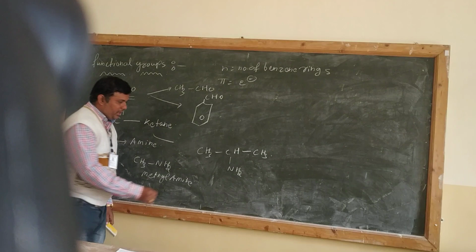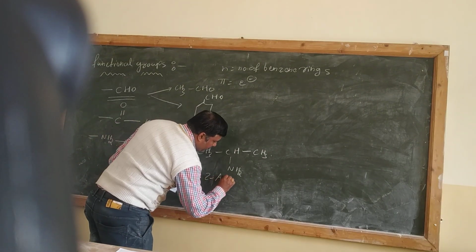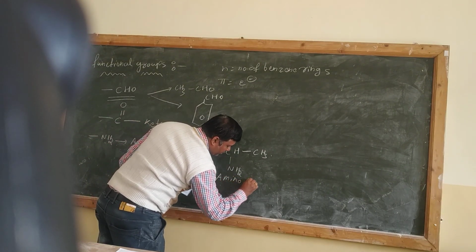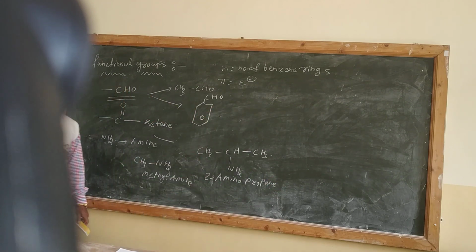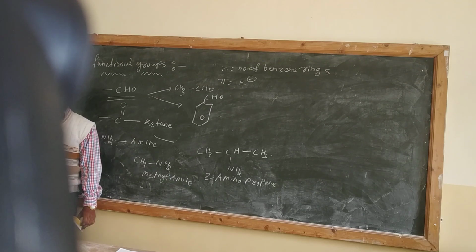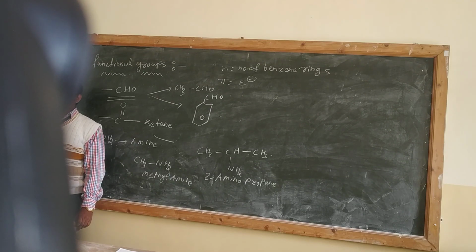So you can write down the name 2-aminopropane. Okay. See, I am just giving you two examples here. There are number of compounds we can prepare out of amine. Okay.